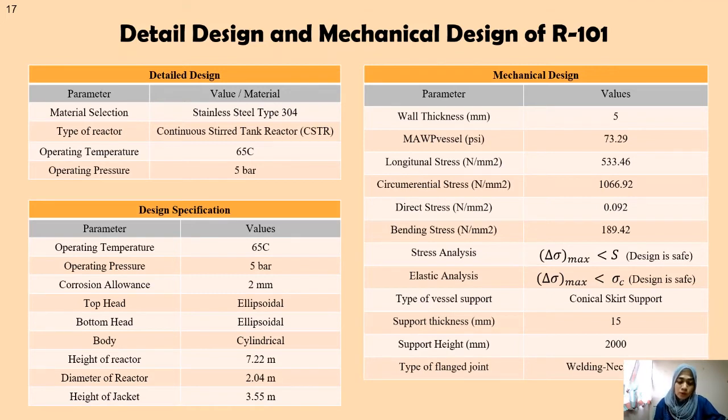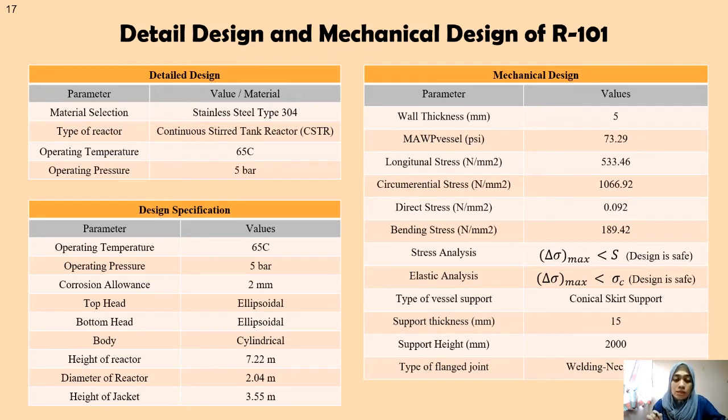CSTR is chosen since we want our process to be continuous. This CSTR will use a multiple flat blade turbine as the impeller for better mixing. The reactor is designed with 7.22 meters of height and 2.04 meters for its diameter, and the height of the jacket is 3.55 meters. And after a few considerations, the shape of the reactor is designed as cylindrical for its shell and ellipsoidal for the bottom head and top head.